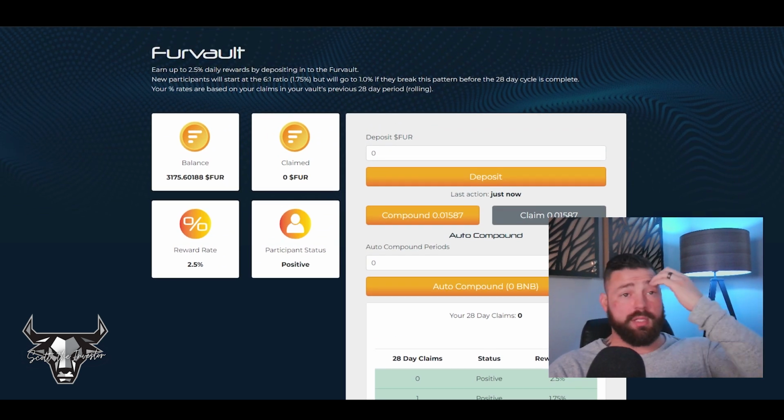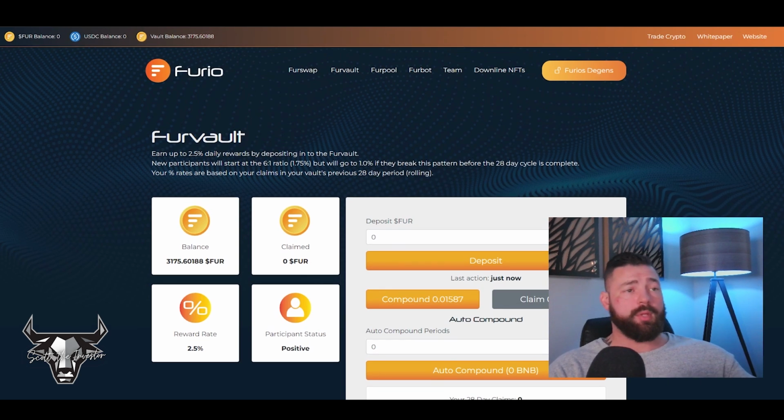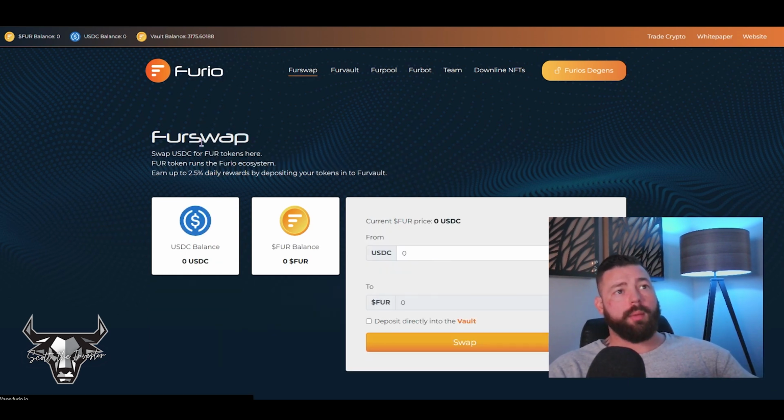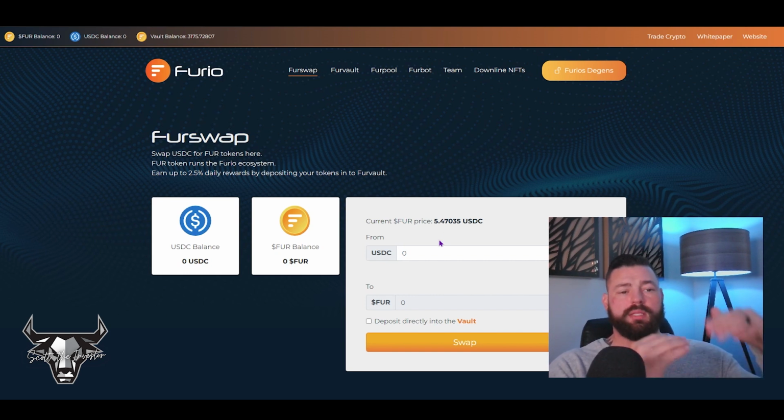And with some of the other parts of the ecosystem that they've introduced, you can actually transfer some of that money over into other investments that are a little bit more long-term, which is absolutely fantastic. So just going down the line here, Fur swap is where you come and actually swap your tokens out. Right now it's at 547. This will bounce back and forth between 546 and maybe 555. It's got those minimal swings, and that's just because the LMS system is buying and selling.